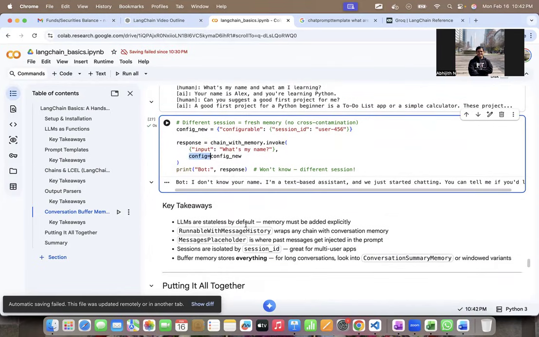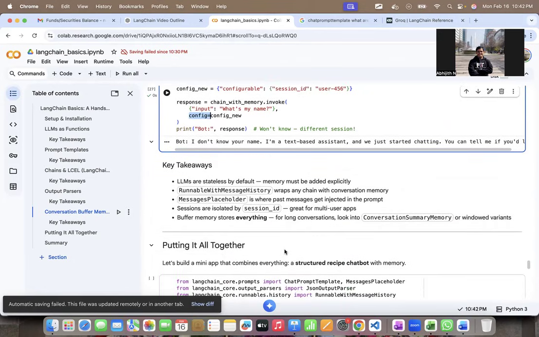Okay. So what all did we learn here? We understood that LLMs are stateless by default. We understood runnable with message history wraps a chain with the conversation memory. We understood message placeholder, which will have all the past messages. We understood the idea of this session ID where you can isolate the memory, right? It's great for all these multi-user apps. We understood about the buffer, which stores everything and puts it into the model context. So I think we understood quite a lot together.